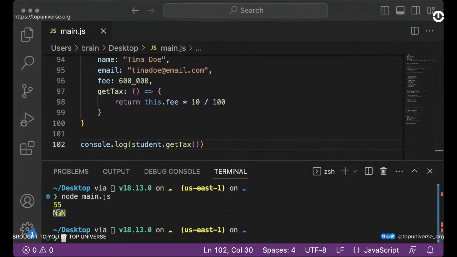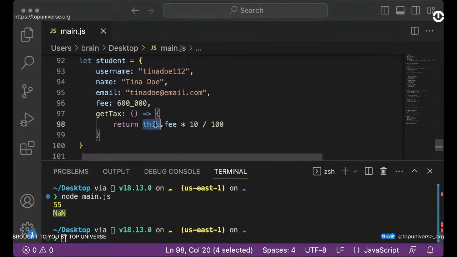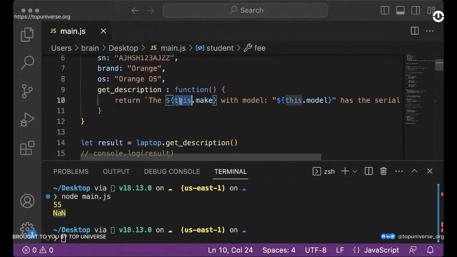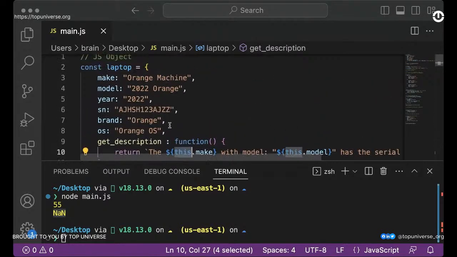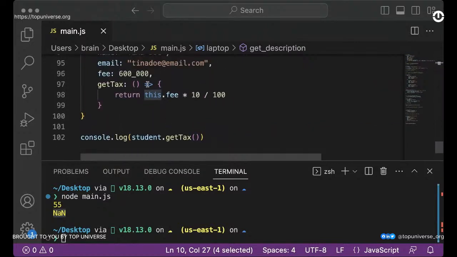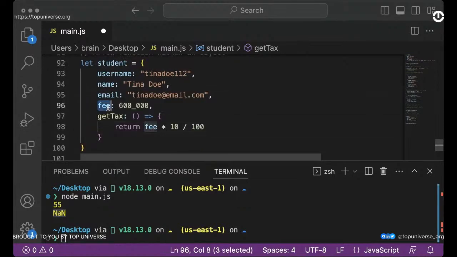You see, it tells me not a number, right? Why are we saying not a number? Now, I think the major thing you should understand is when you're using an arrow function, this within this item is not going to reference the object, right? It's not going to do the work, unlike when we used this here. So we're able to fetch the same item using this.fee. Unfortunately, when you are using an arrow function like this, you just want to call fee, right? So fee is going to call this, not this.fee. So please take note of that.